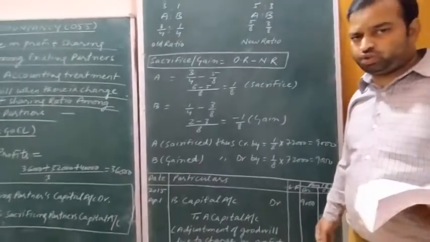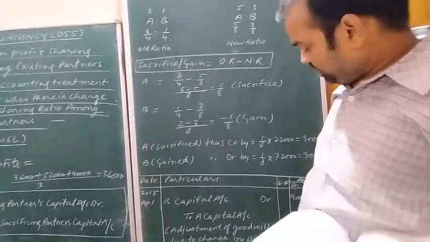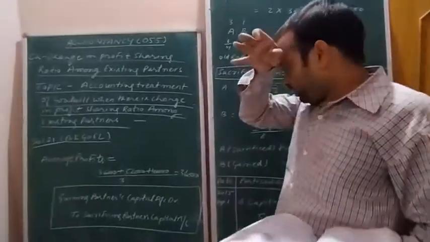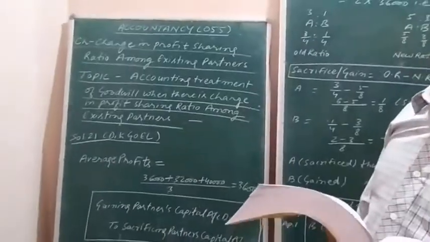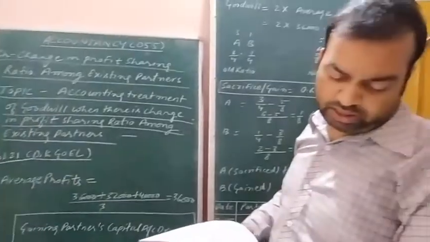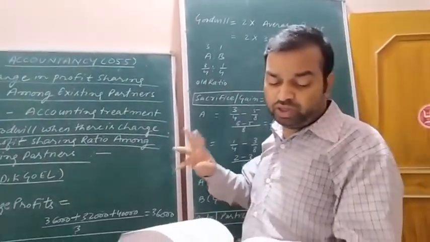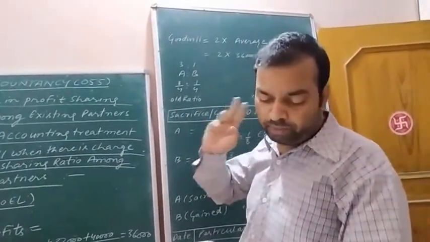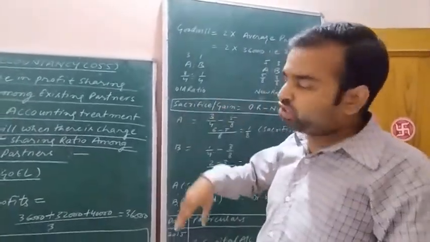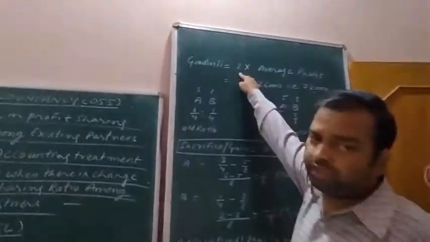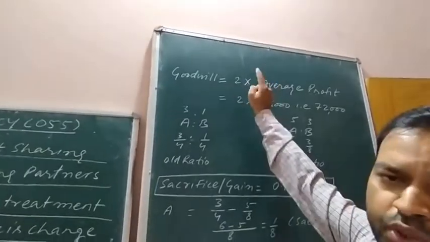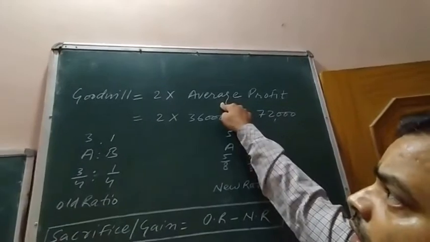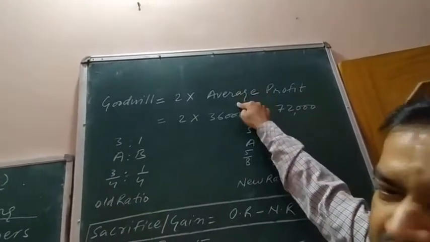This is to be simplified further. This is the amount of goodwill being sacrificed or gained by A and B. Now let us see how the goodwill is to be calculated here as per the instruction of the question. Goodwill is to be valued at 2 years purchase of average profit of 3 years profit. Goodwill is to be calculated at 2 years, which means we have to multiply by 2.